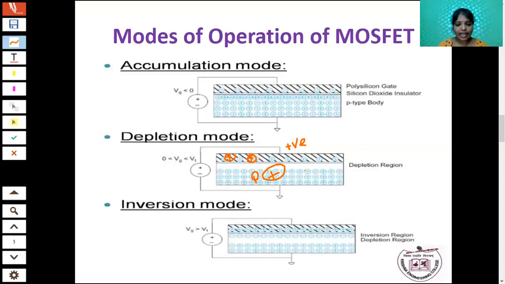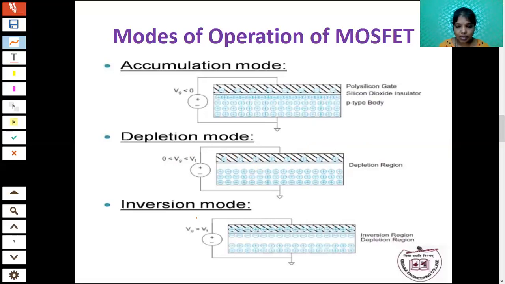So some empty space is created in this region. That is the depletion mode. That means some channel is created in the region.